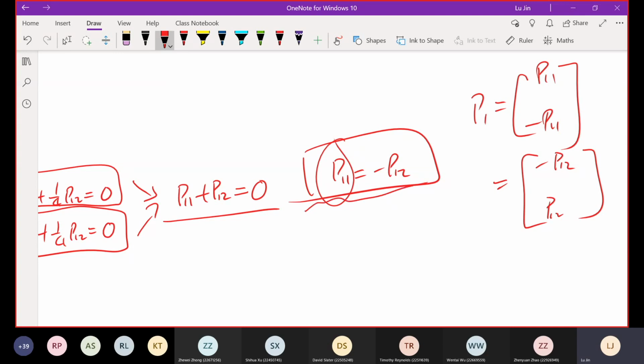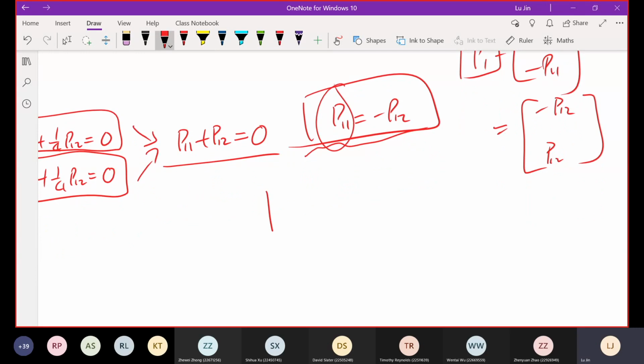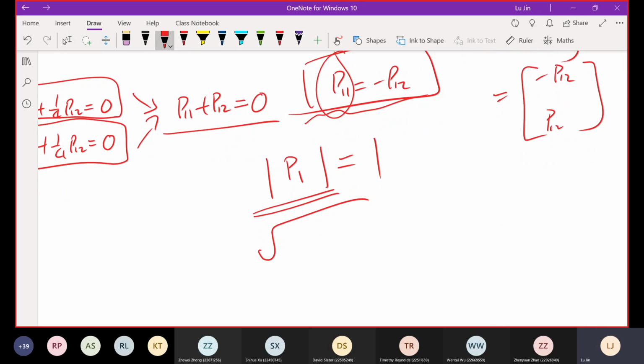In the lecture I mentioned, all the eigenvectors must be normalized. What does it mean? That means the magnitude of the eigenvector must be unity, is 1. In this case, because you have only two elements, the magnitude of P1, this eigenvector, is equal to the square root of the summation of the squares of the individual elements inside.